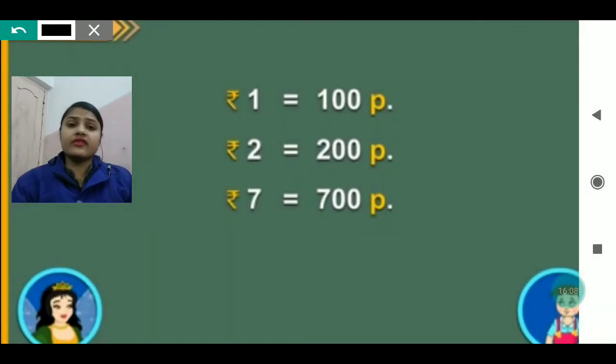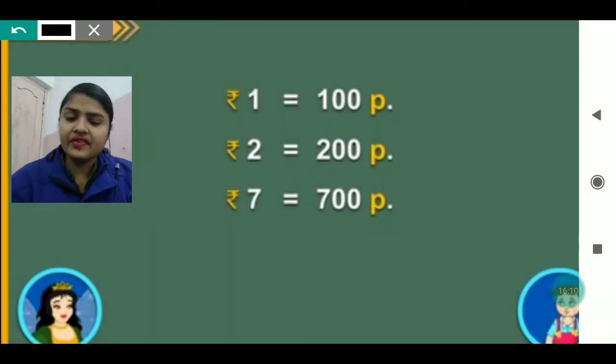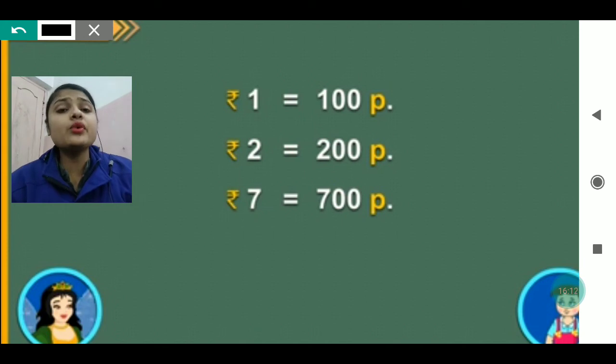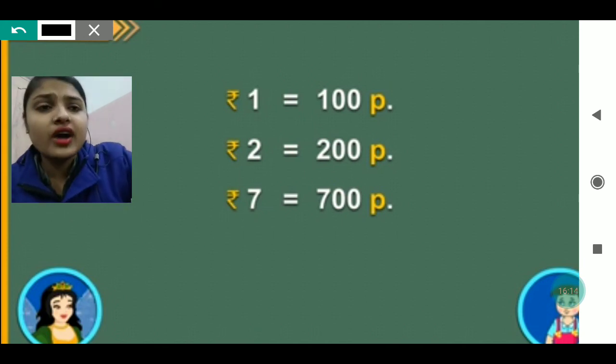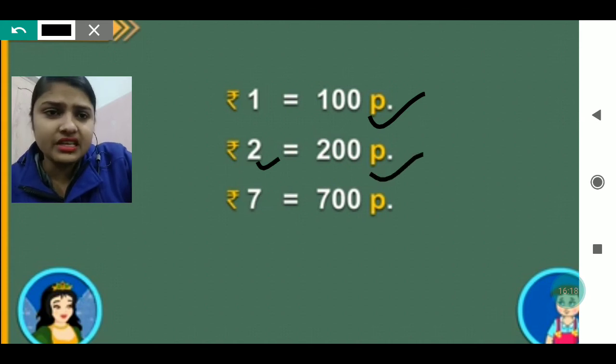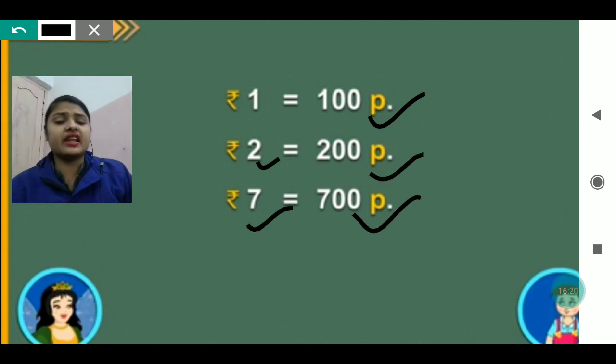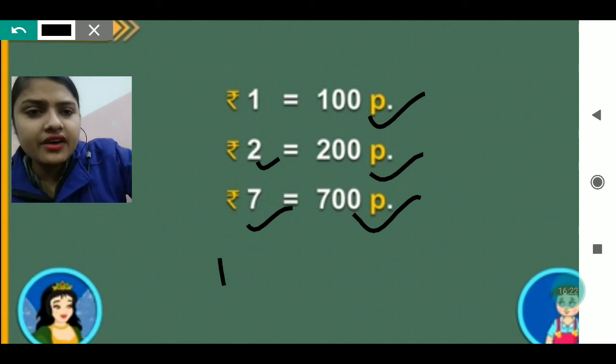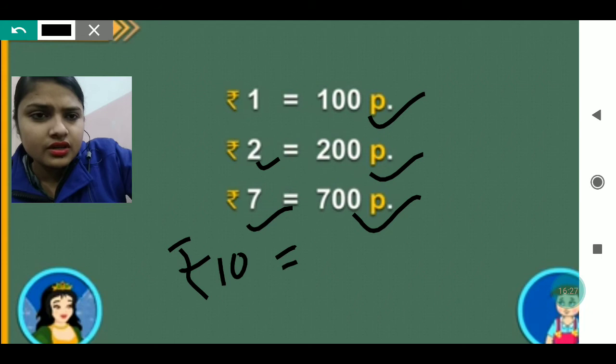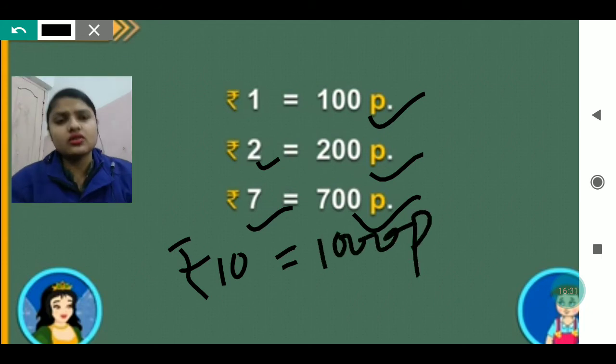Now my dear, we are with rupees and paise. So 1 rupee is equal to 100 paise. If 1 rupee is equal to 100 paise, then 2 rupees equal 200 paise, 7 rupees equal 700 paise, and like this it goes on. 10 rupees equals 1000 paise. Like this it goes on. We have to keep in our mind that 1 rupee is equal to 100 paise.